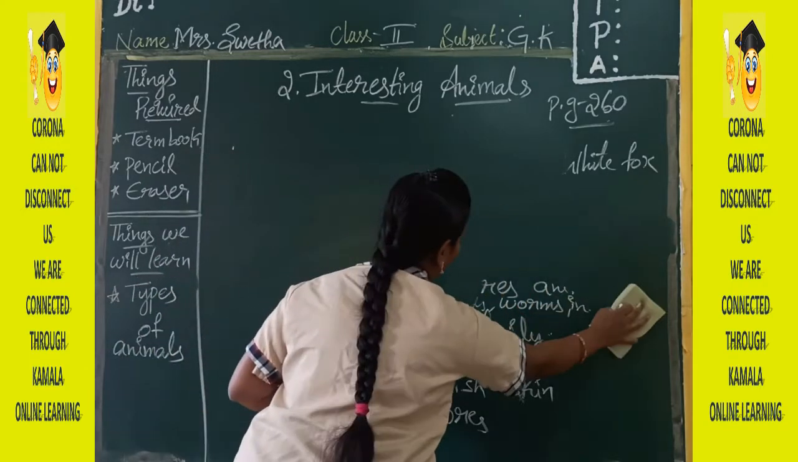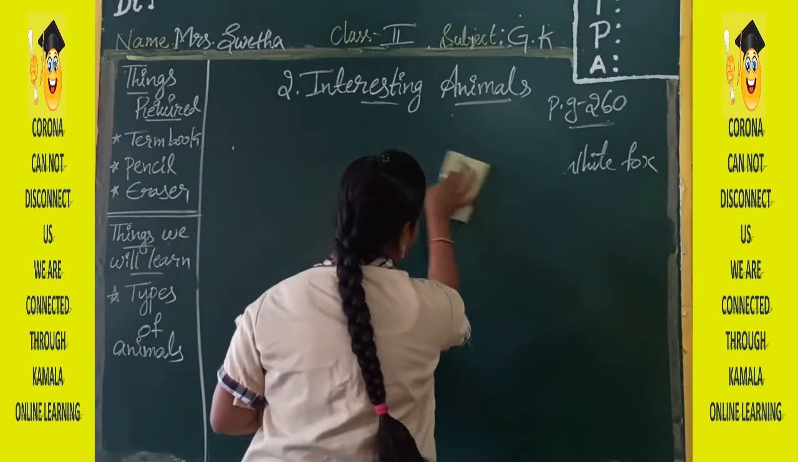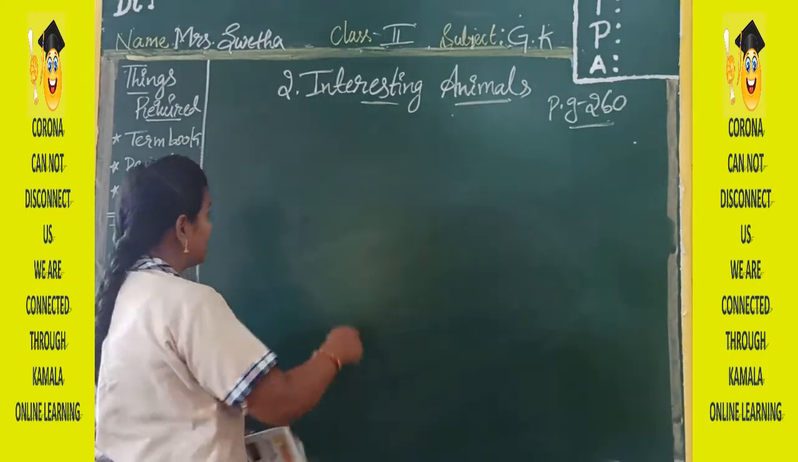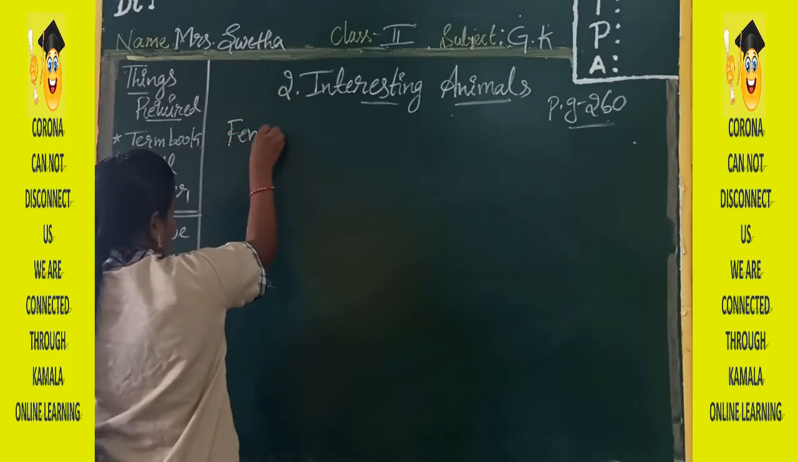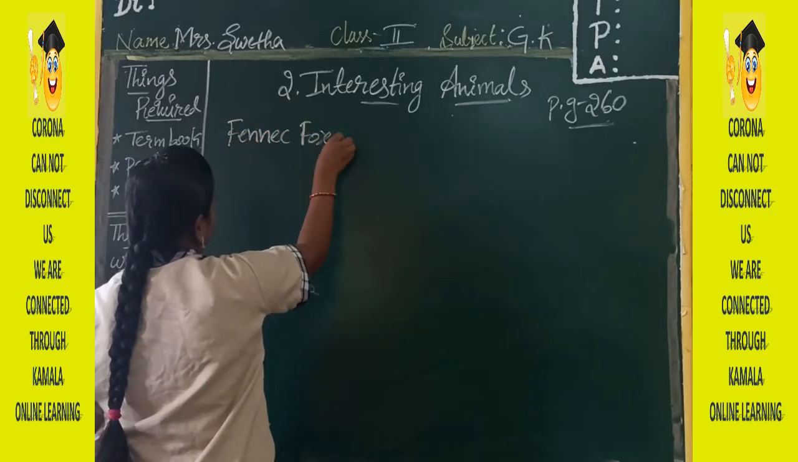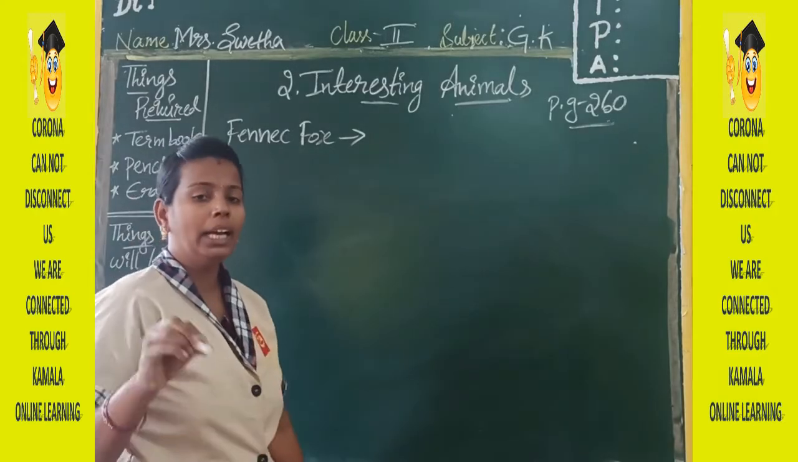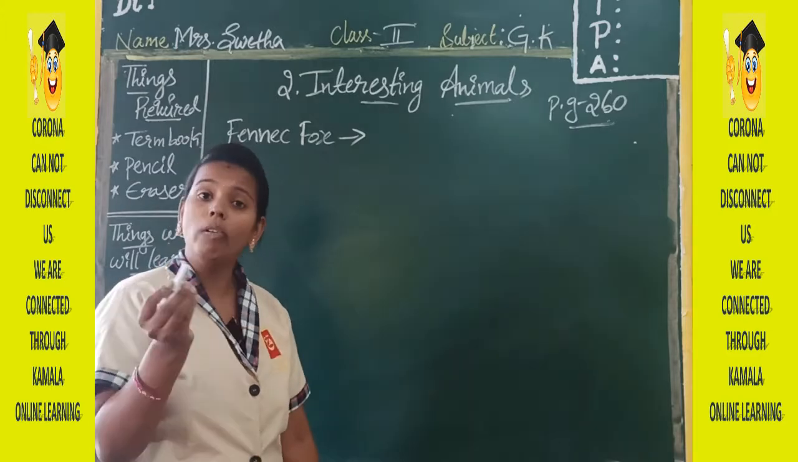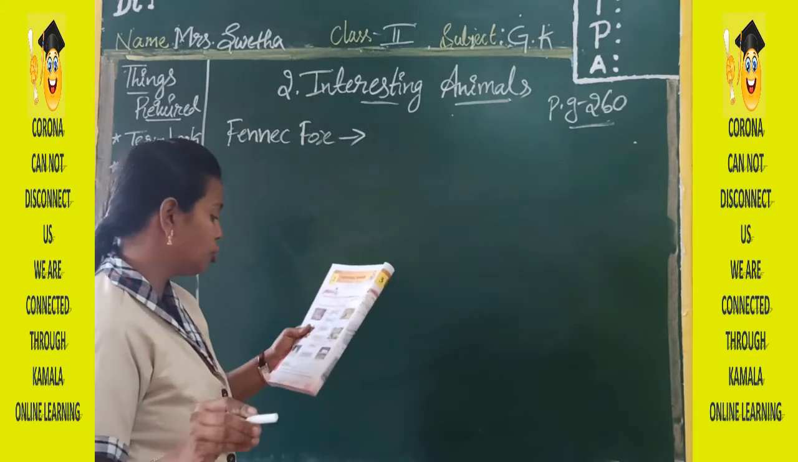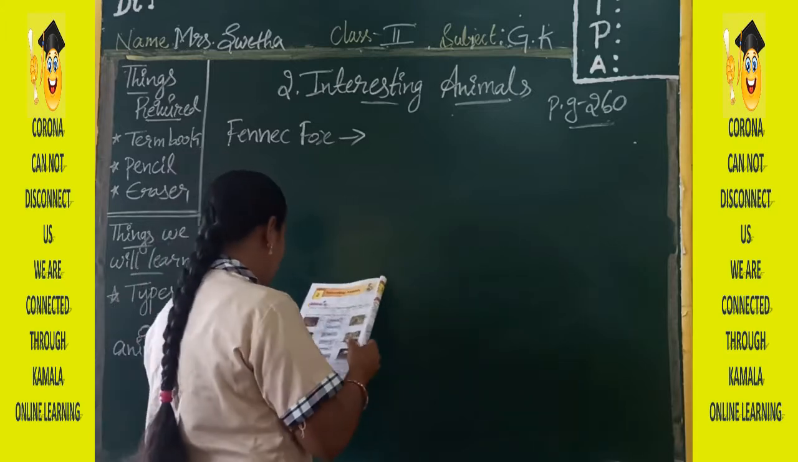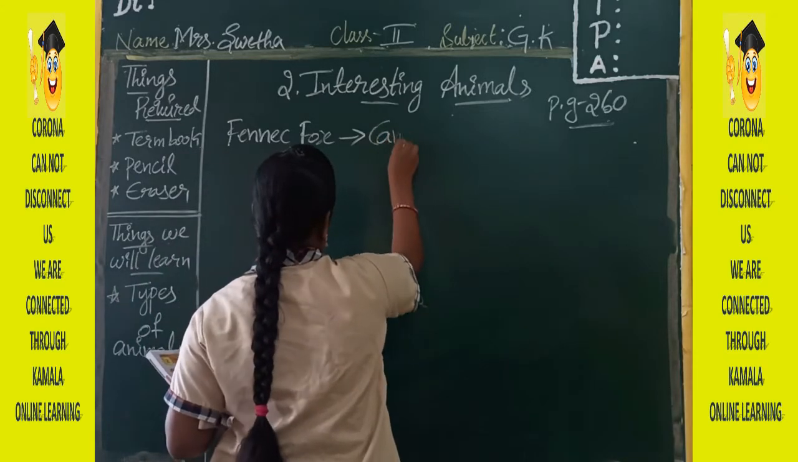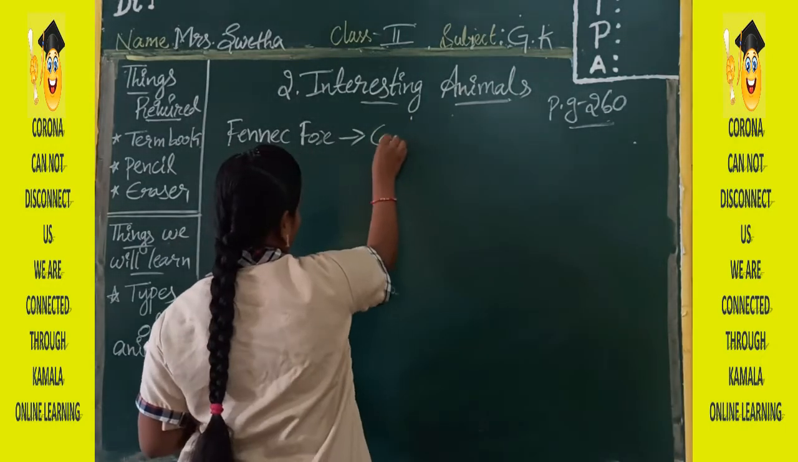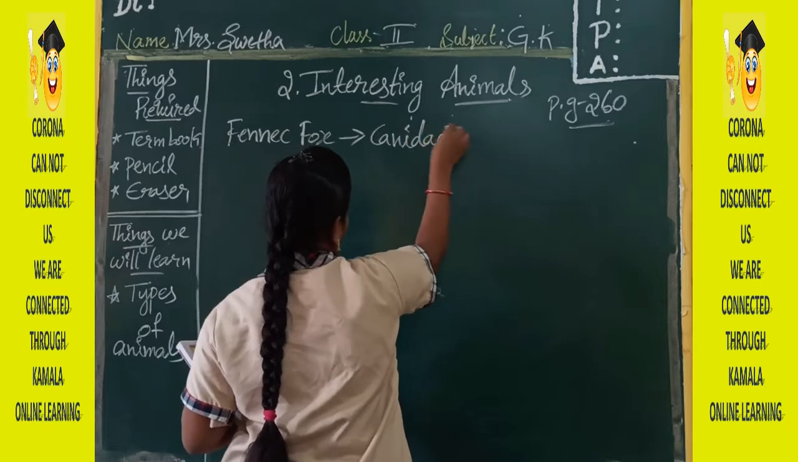So now we will move on to the next animal. What is the next animal? After ibex we have fennec fox. See, in the first, what was the first animal name? That is Arctic fox. So this Arctic fox and fennec fox also belong to the same family. This fennec fox also belongs to Canidae family.